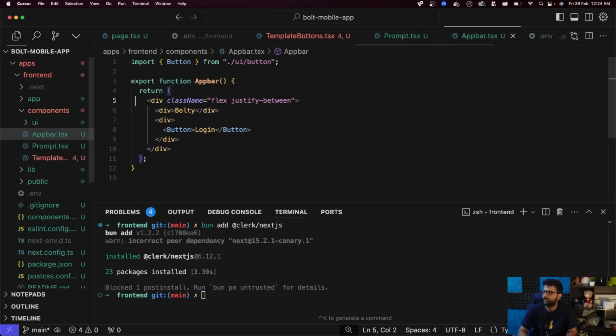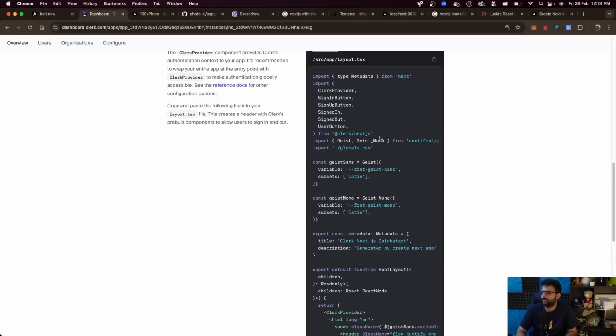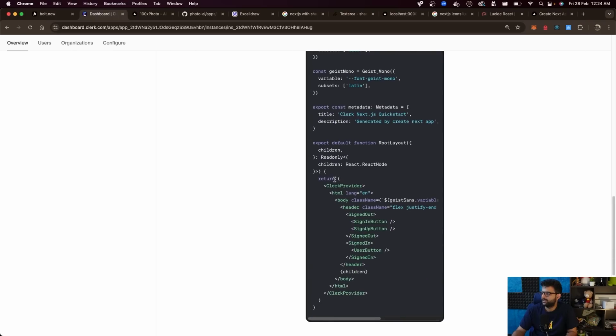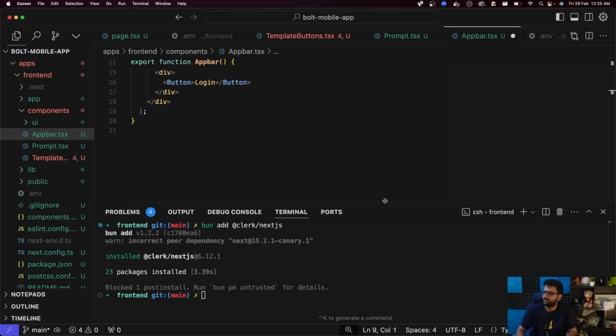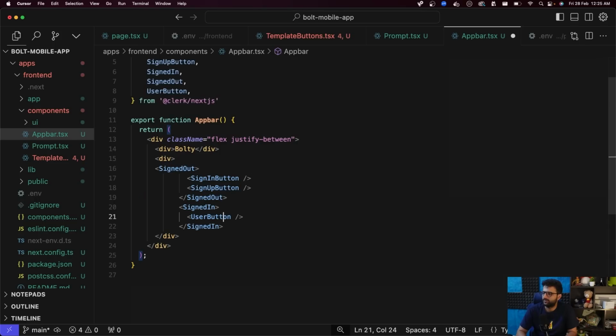So if I go to appbar.tsx, let's import the SignIn, SignOut, UserButton components that they have, and pretty much replace our login button with everything that's written here. If the user is signed out, then they should see a sign in button or a sign up button. If the user is signed in, then you should see a user button or a profile button. So I'm going to replace this button over here with this.